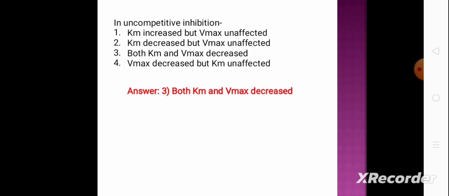Whereas in uncompetitive inhibition, both Vmax and Km decreased. Okay. This competitive inhibition, non-competitive inhibition related question is very important. Just remember. So just try to draw this.